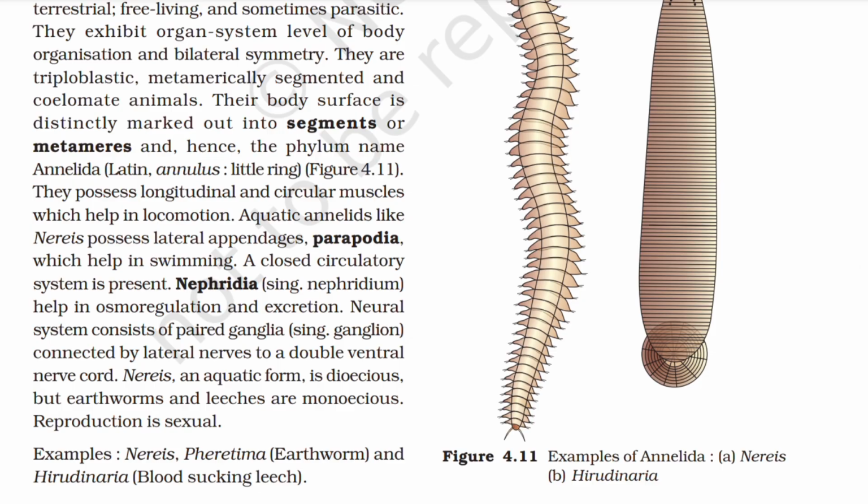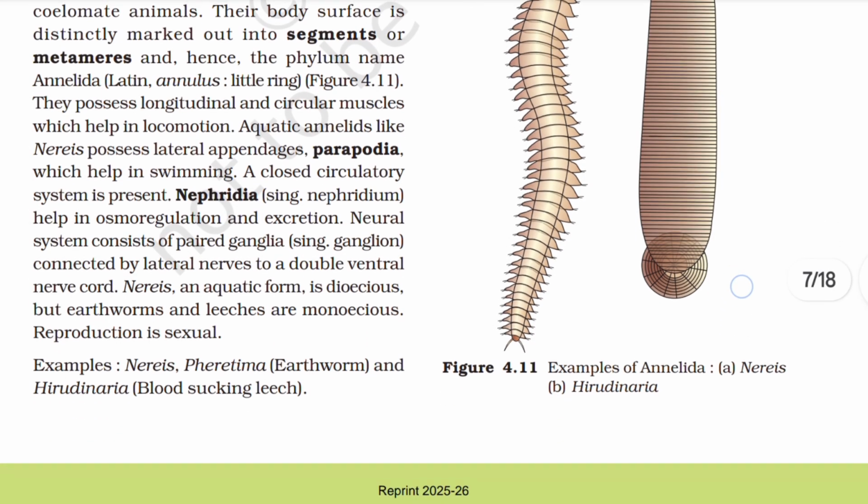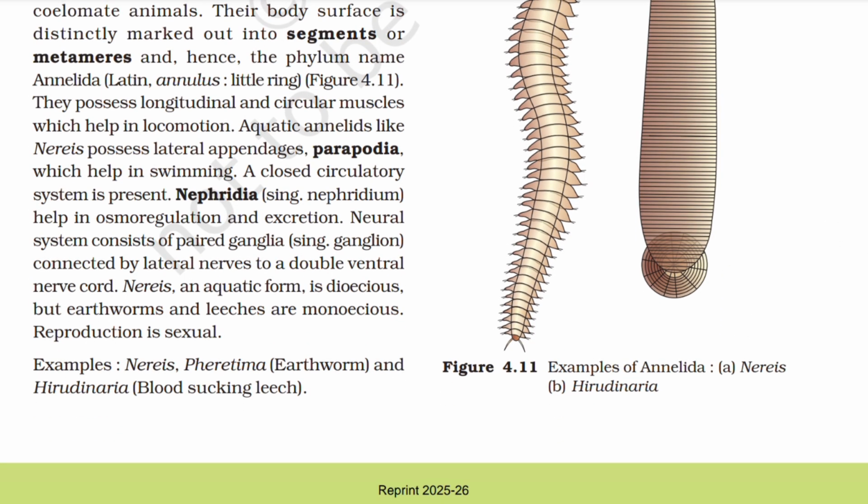Aquatic annelids like Nereis possess lateral appendages, parapodia, which help in swimming. A closed circulatory system is present. Nephridia help in osmoregulation and excretion. Neural system consists of paired ganglia connected by lateral nerves to a double ventral nerve cord. Nereis, an aquatic form, is dioecious, but earthworms and leeches are monoecious. Reproduction is sexual. Example: Nereis, Pheretima, and Hirudinaria.